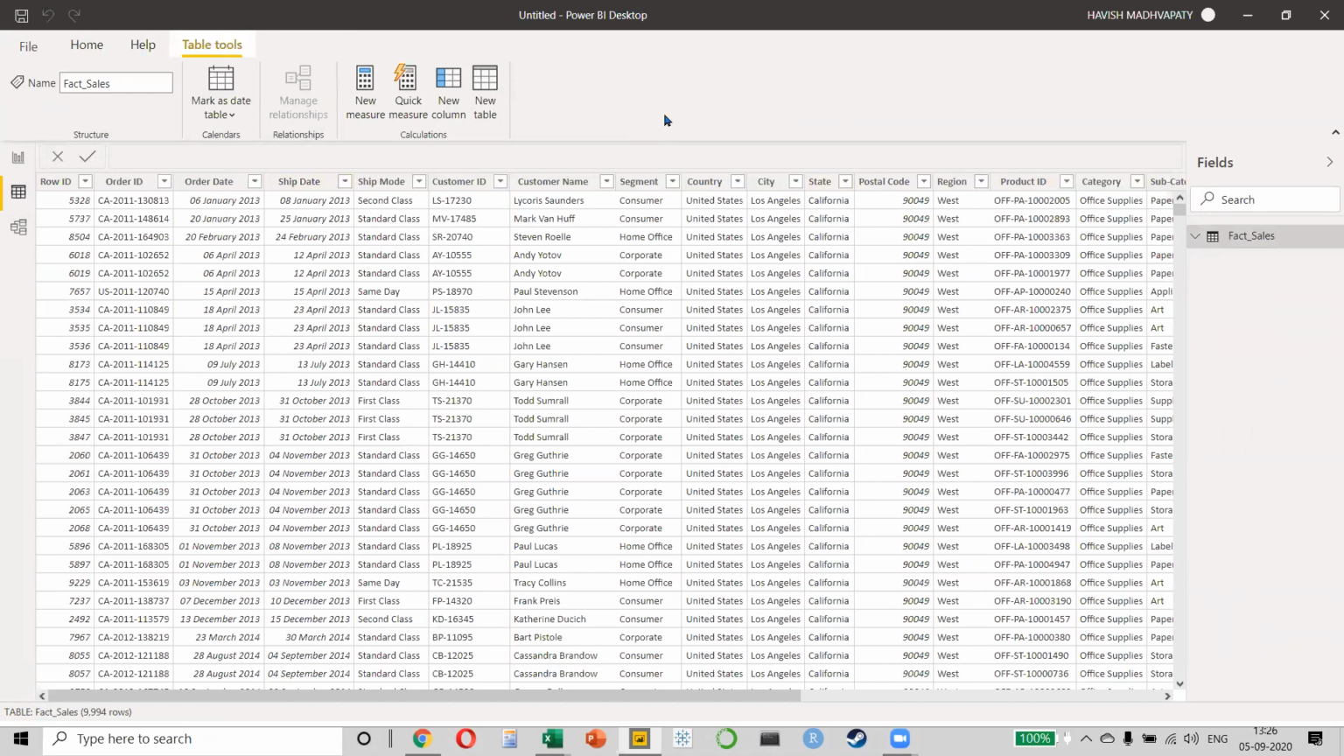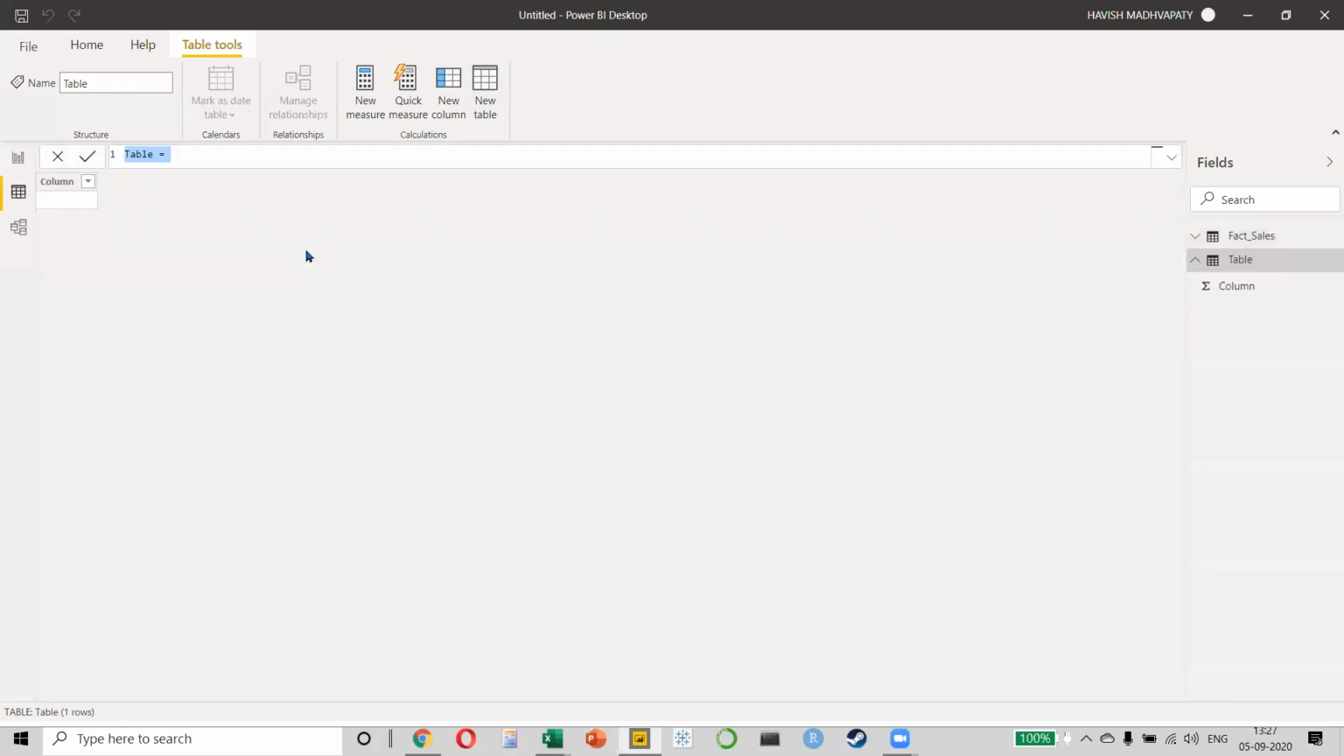I want to create a new table. If you notice here, there's an option called new table. Are we using the same DAX formula? Absolutely. If you notice, quick measure also uses DAX, and a new table is also using DAX. Write a DAX expression to create a new table. How will I do this? There are many, many different ways of doing it.